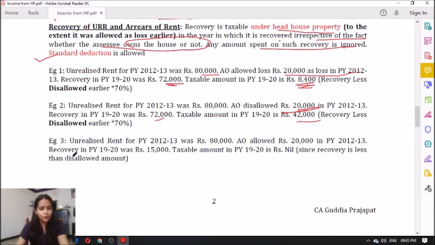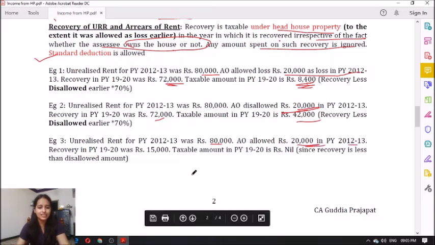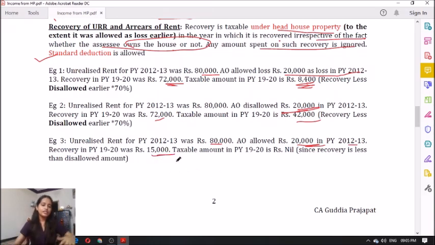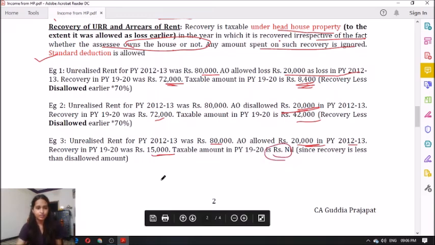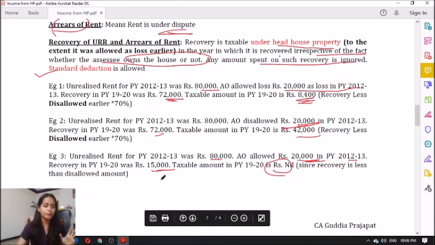Now let us go to example number 3, which says unrealized rent for 12-13 was 80,000. The assessing officer allowed 20,000 in 12-13, so the disallowed amount was 60,000. Now recovery in previous year 19-20 is only 15,000. Disallowed is 60,000. Recovery is less than the disallowed amount, so the taxability in 19-20 is nil. Clear everyone? Now see, it is very simple here. See, listen.